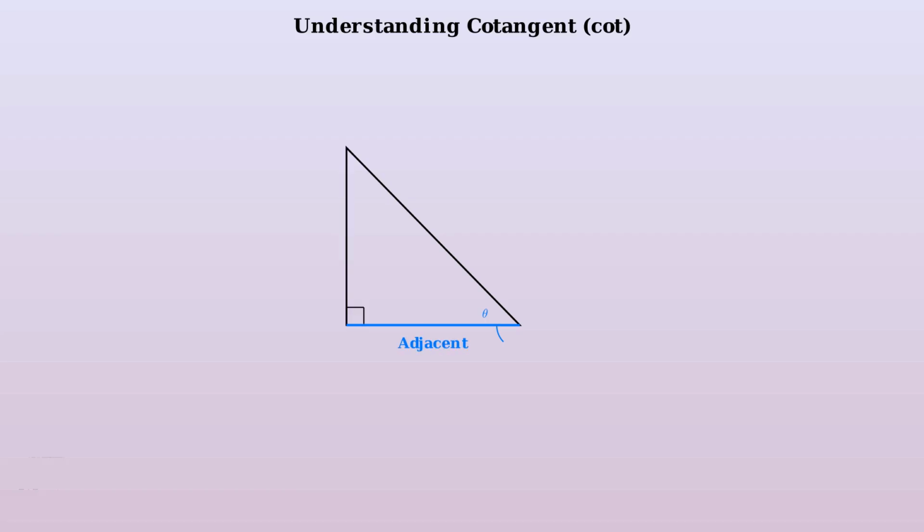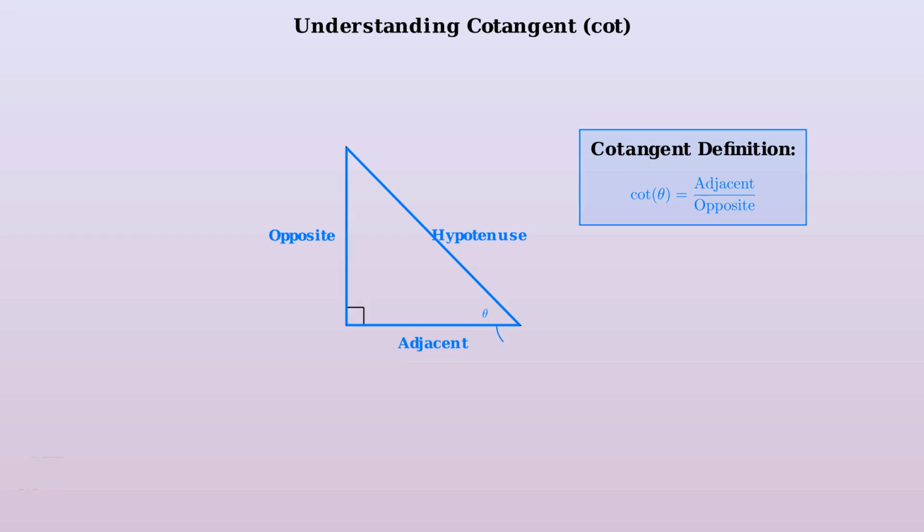First, let's identify the sides relative to our angle theta. The adjacent side is next to the angle, the opposite side is across from the angle, and the hypotenuse is the longest side opposite the right angle. The cotangent of an angle theta is defined as the ratio of the adjacent side to the opposite side. This is the fundamental geometric definition of cotangent.